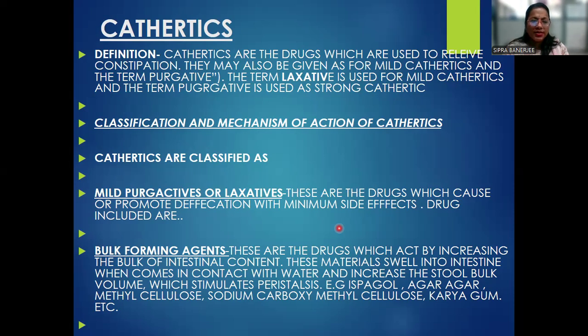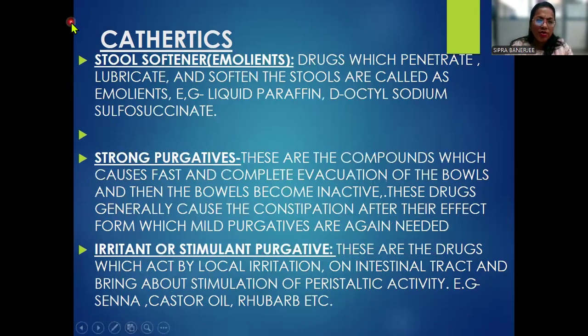Bulk formers are the agents which act by increasing the bulk of intestinal volume. These materials swell in the intestine when they come in contact with water and increase the stool bulk volume. They stimulate peristalsis, for example ispaghula, agar-agar with sodium carboxymethyl cellulose, karaya gum, etc. Next, we are going to talk about stool softeners or emollients.